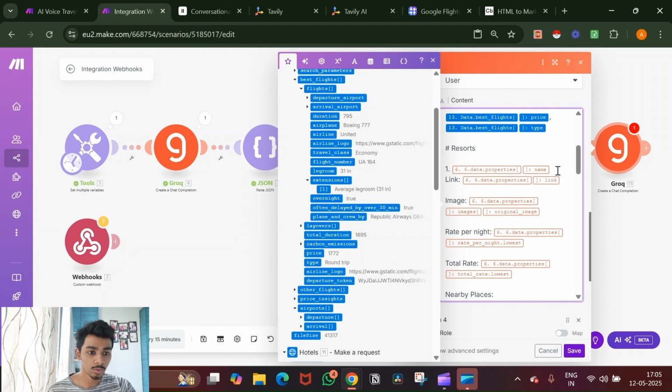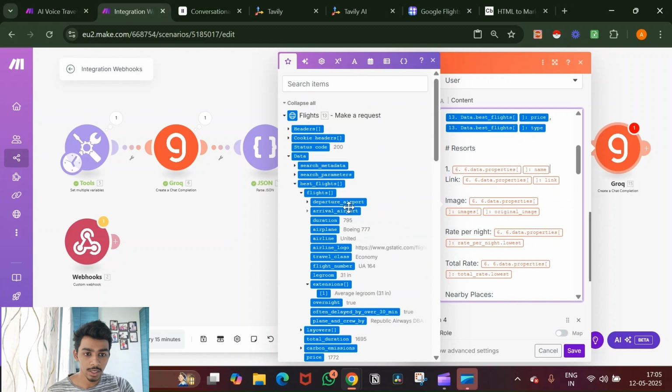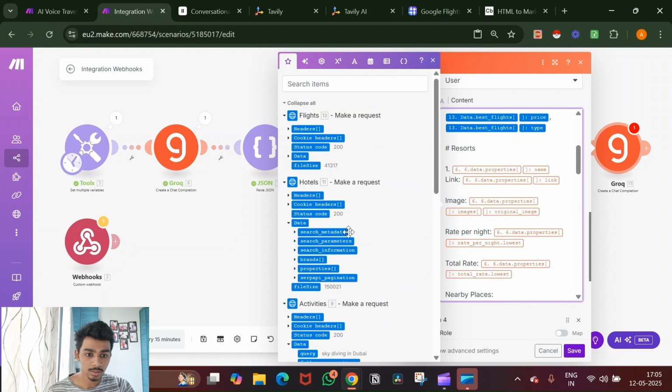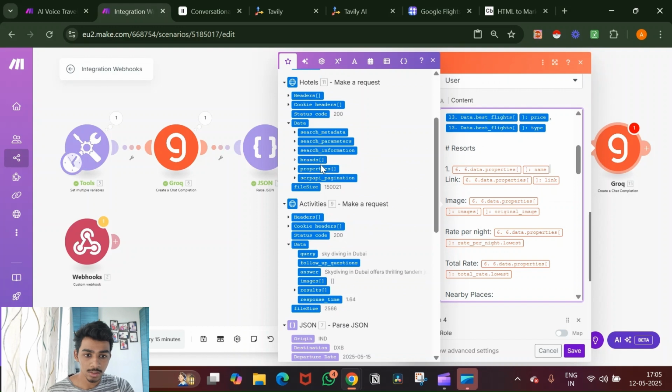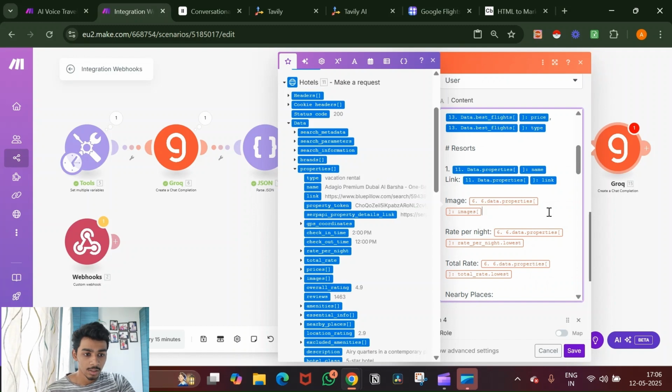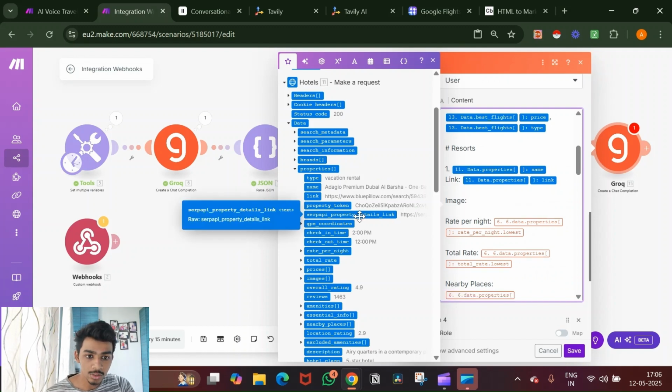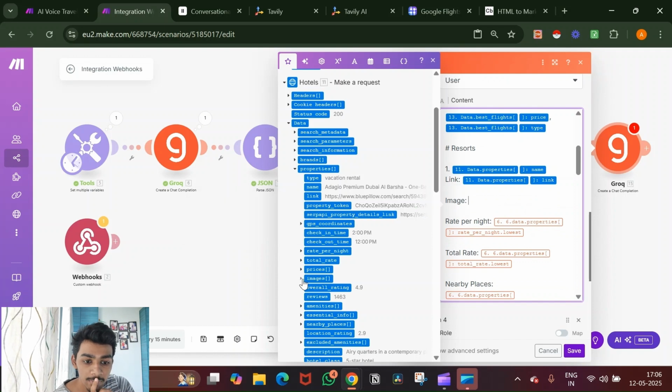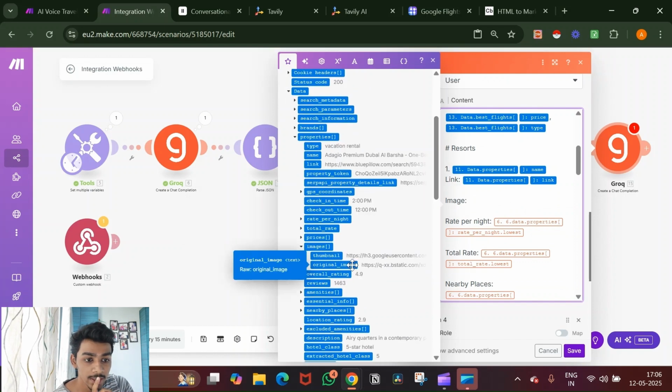Now we are going to go with the resort. First, we need the name of the resort. So let me just close this. And now hotels. So under data, you'll go to properties, and under properties, we need the first one, that is the name. So we'll remove that. We'll add the name. Then we need the link. So we'll add the link which is right below it. Then we need the image, which under images, you'll click the original image,